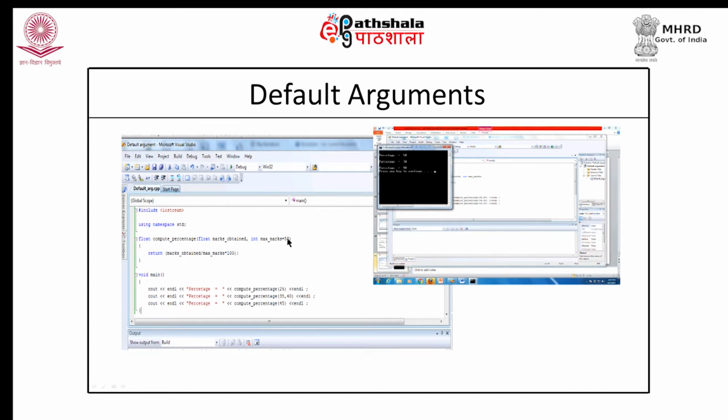If this had not been a default parameter, the first and the third calls would not have worked, but since there is a default value, all three calls are valid. In the first and third calls, the default value will be taken for the second argument, and in the second call the default value will be ignored and 40 will be taken as the value for this argument. When this function executes, this is the output that you are going to see.